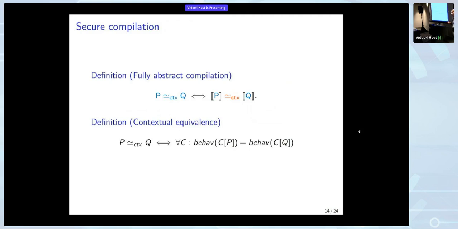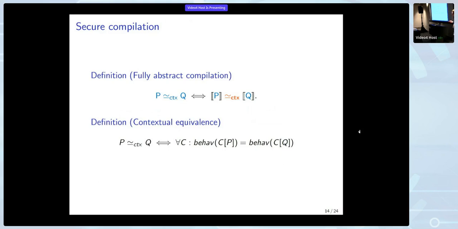We have two secure compilation criteria, which we looked at. We looked at fully abstract compilation, which means preservation of contextual equivalence. So this means if some attacker can distinguish two programs in the source, then when you compile them down, the compiled programs can also be distinguished, and vice versa. If they can't be distinguished, then they can also not be distinguished in their compiled versions.